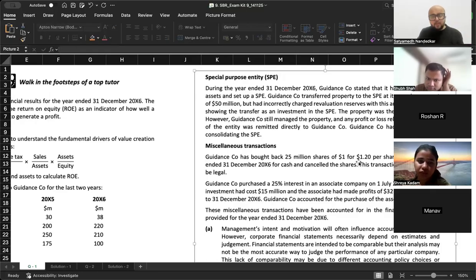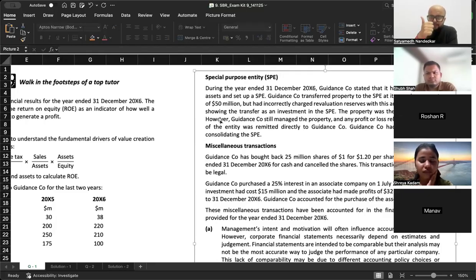ठीक है. It transferred the property at its carrying amount of 50 million. If you're transferring it at 50 million, the accounting entry is receivable account debit to property account, right? 50 million. Whether cash has come in or not at this point, we don't know. If cash has come in, then bank account debit to PPE. If cash has not come in, then receivable account debit to property, plant and equipment, 50 million. PPE should have been credited, but what they did was they incorrectly charged revaluation reserves with this amount, which means instead of crediting property, plant and equipment, they ended up crediting revaluation surplus.